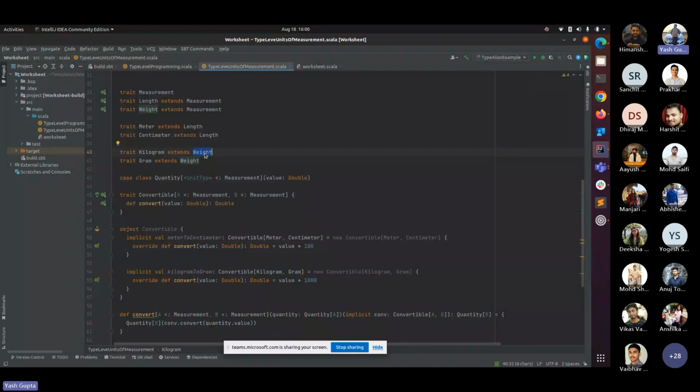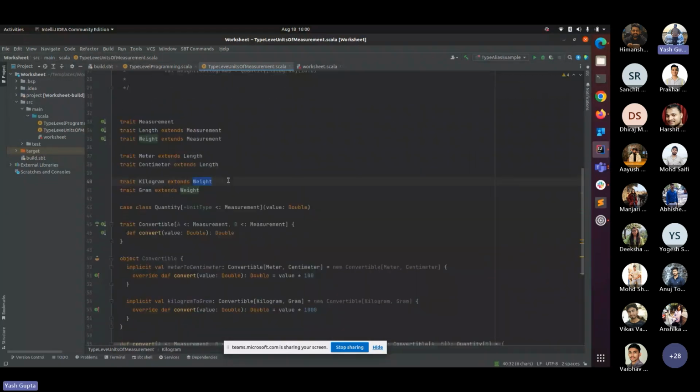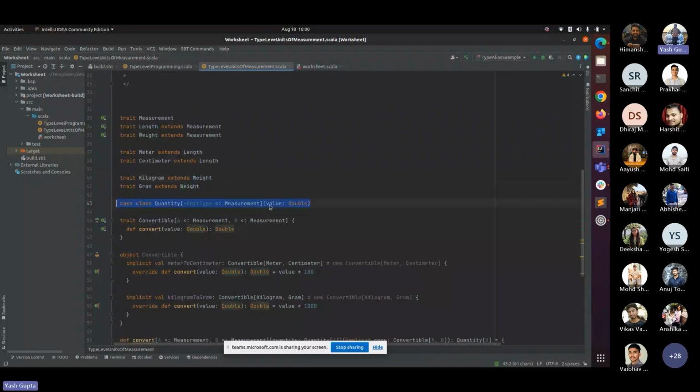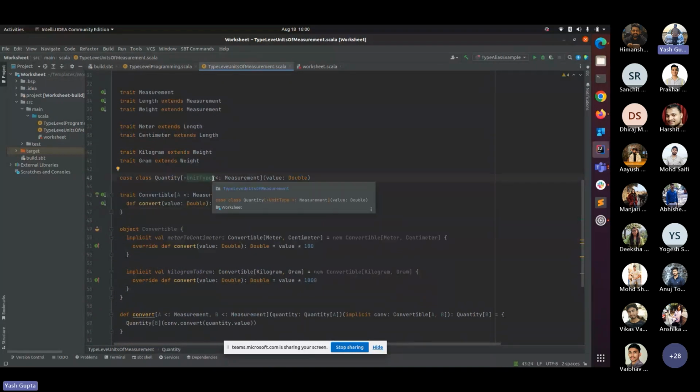Okay. Here, as above, we have a Quantity to measure the quantity. This is the case class. We are all using the case class. Here I'm using the variances of Scala, so this is not a type. Just remember that whatever comes in the type of Quantity should be a subtype of Measurement. This unit type denotes that, and this plus denotes it for every other trait, right? I will try to cover these variances of Scala in another session because it will be a huge topic within itself. Now we have a value for this quantity. So I hope the definition of the case class is understandable.